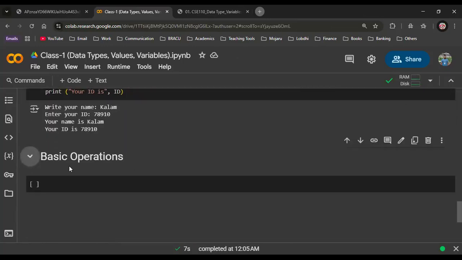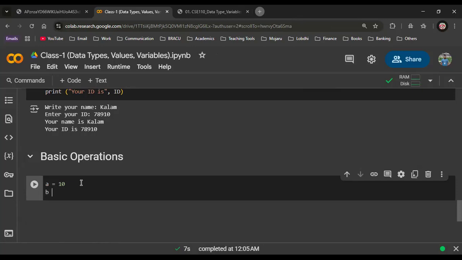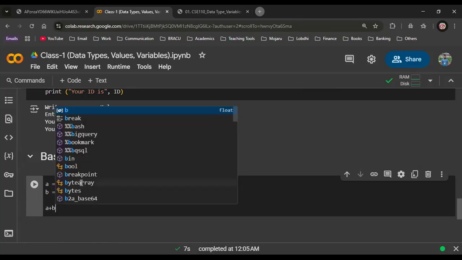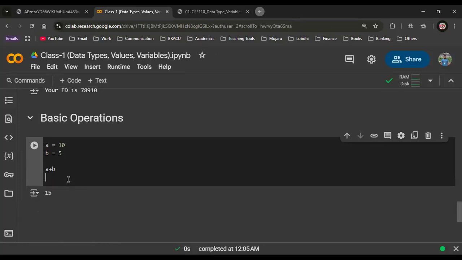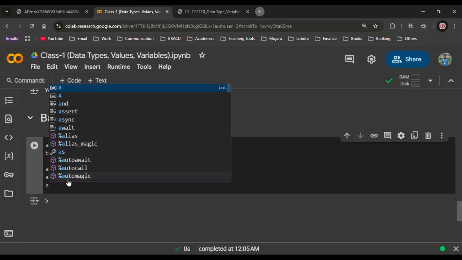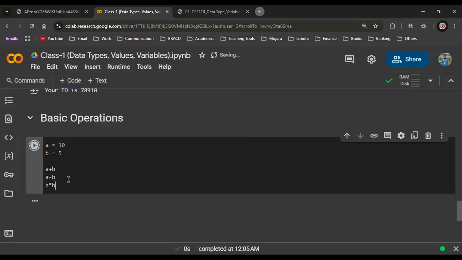Okay. So we have some operations, this is a very basic thing. A equal to 10 and B equal to 5. I will just show you the very basic operations today. So if I run A plus B, it will give me 15. If I say A minus B, it will give me 5. If I say A multiplied by B, multiplication is represented with the star mark, this will give me 50. And if I say A divided by B, this will give me 2.0.